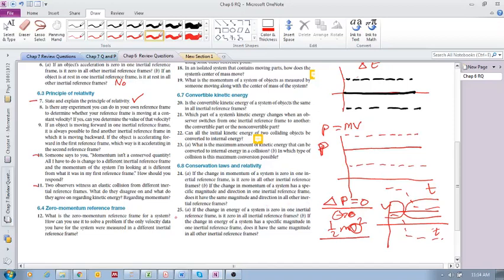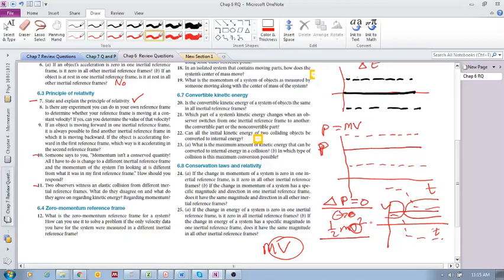And similarly, for momentum, because the velocity is different in the different reference frames, your momentum, which is a function of velocity, will be different for each object, and the system momentum will be different in the reference frames.